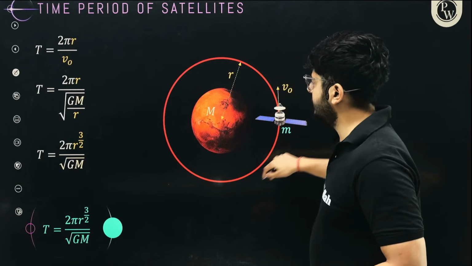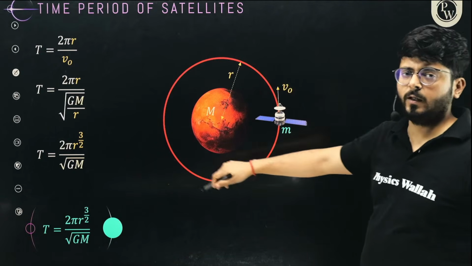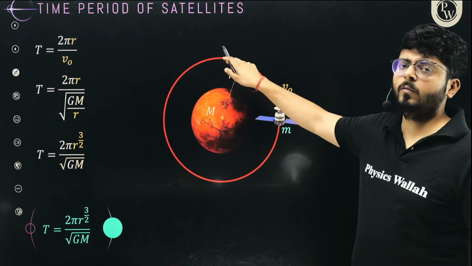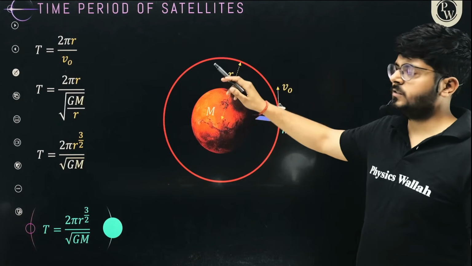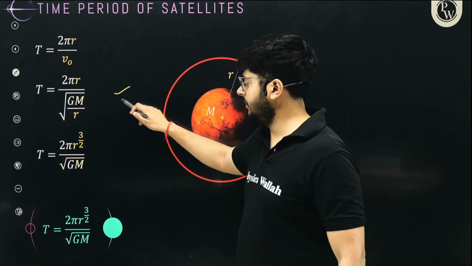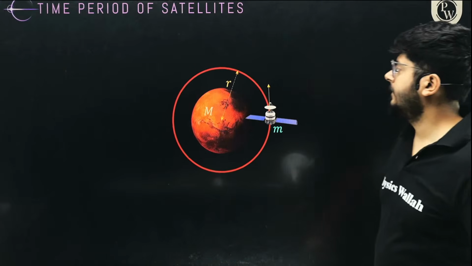So if the satellite is moving in this particular orbit with a certain velocity v naught, how much time will it take to complete one rotation? So the time period will be the total distance, 2 pi r, upon v naught.